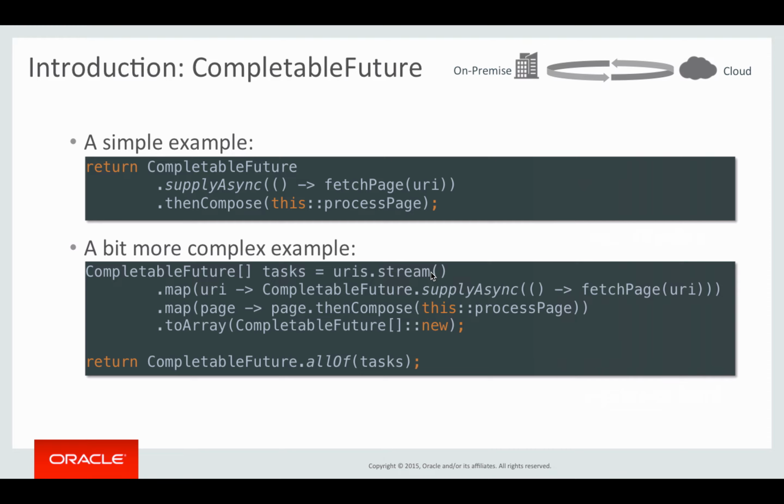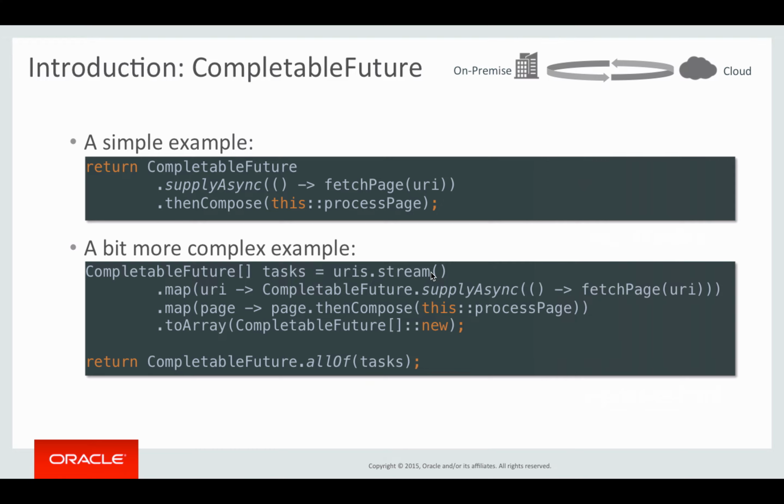In the second example, we do the same thing, but not for a single URI, but for multiple URIs. So we have a set of URIs, and we create a stream from that set. Then in the first map stage, we create a CompletableFuture, just like in the first example. We call supplyAsync, and then we provide a supplier that calls fetchPage for a given URI. And then the second stage basically returns a new CompletableFuture, right?